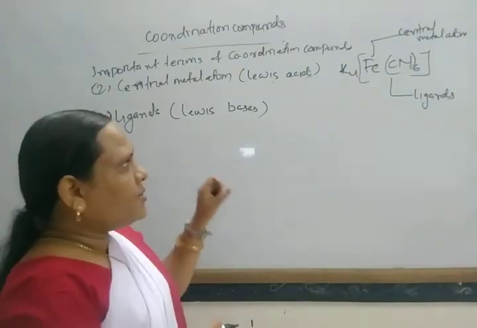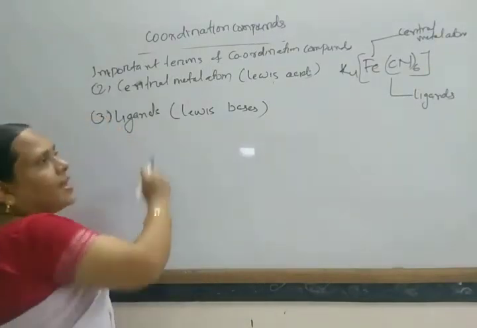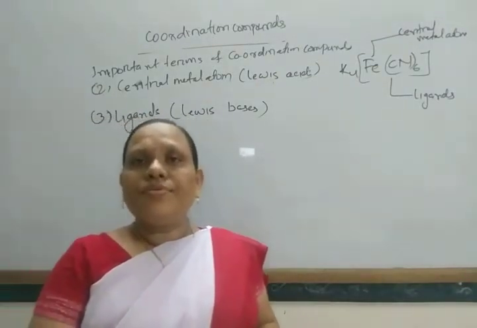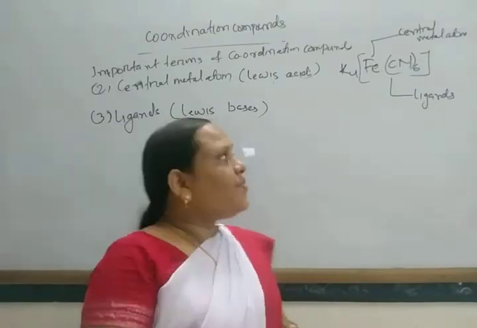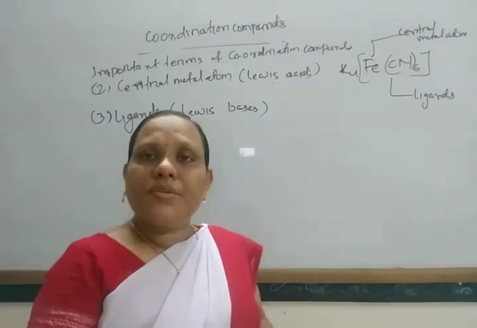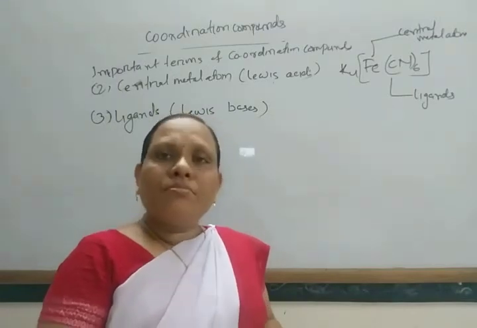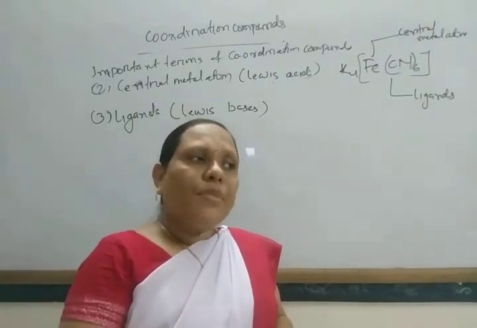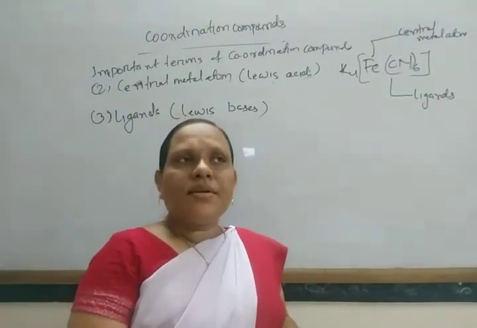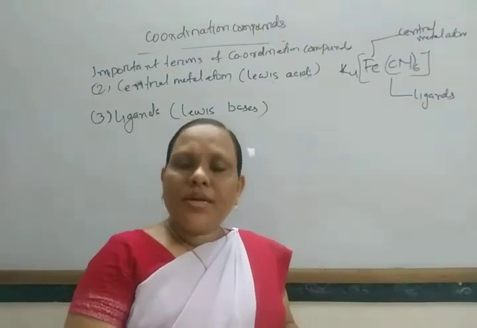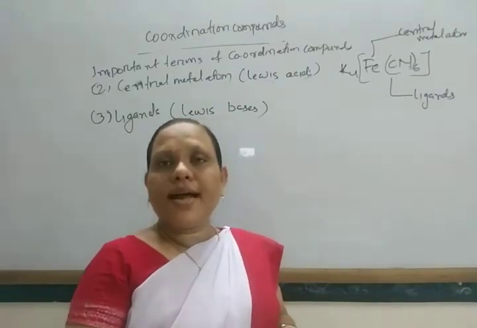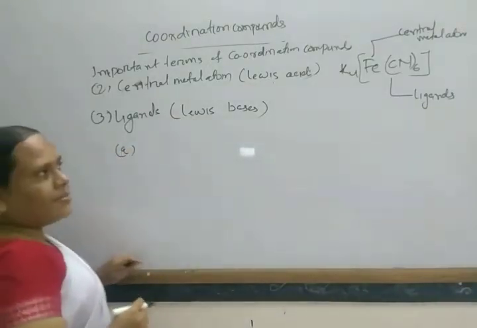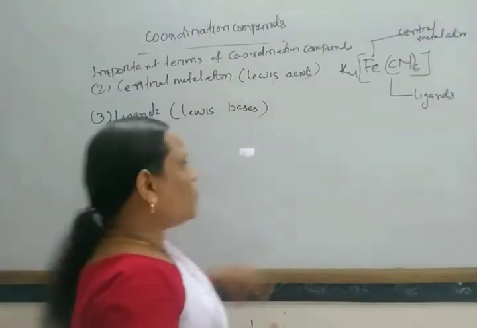These ligands are classified into different types depending on the number of donor atoms present: monodentate ligand, bidentate ligand, tridentate ligand.